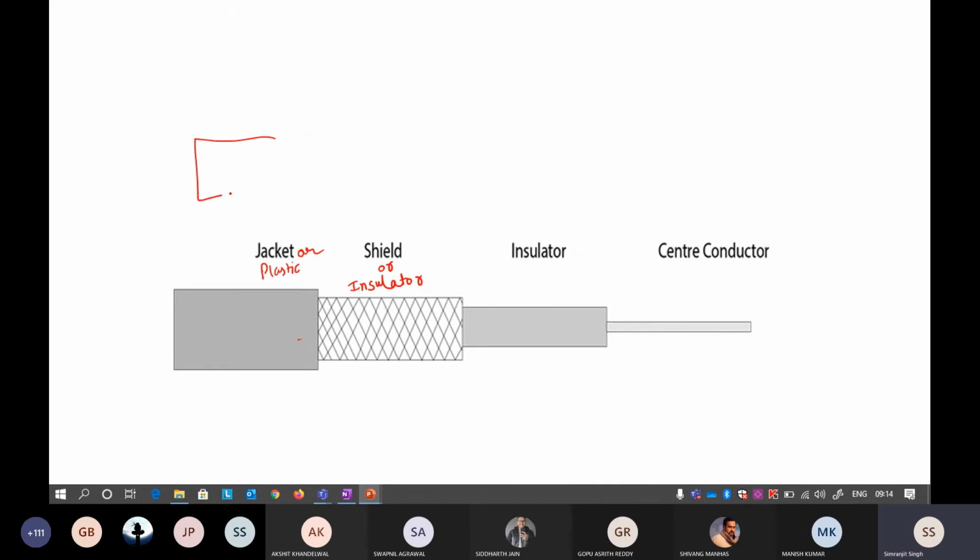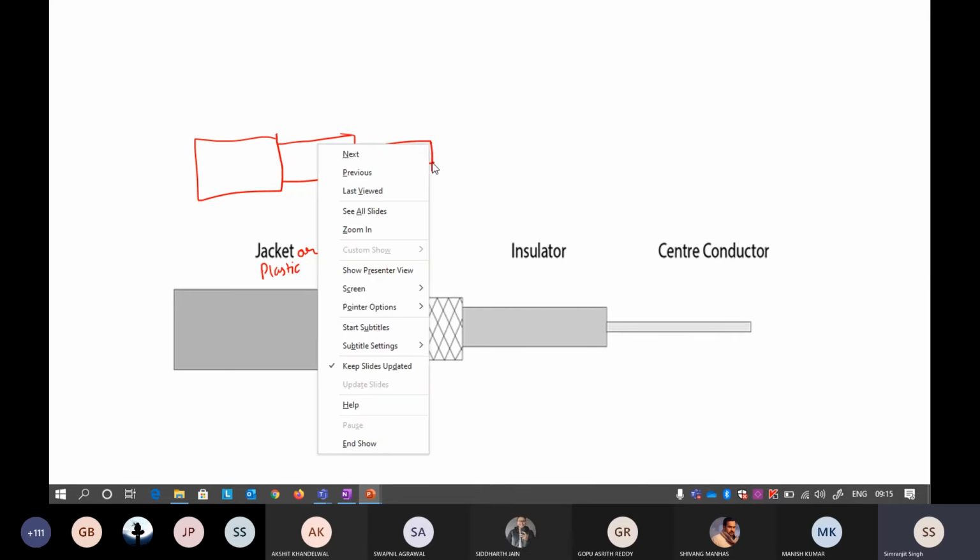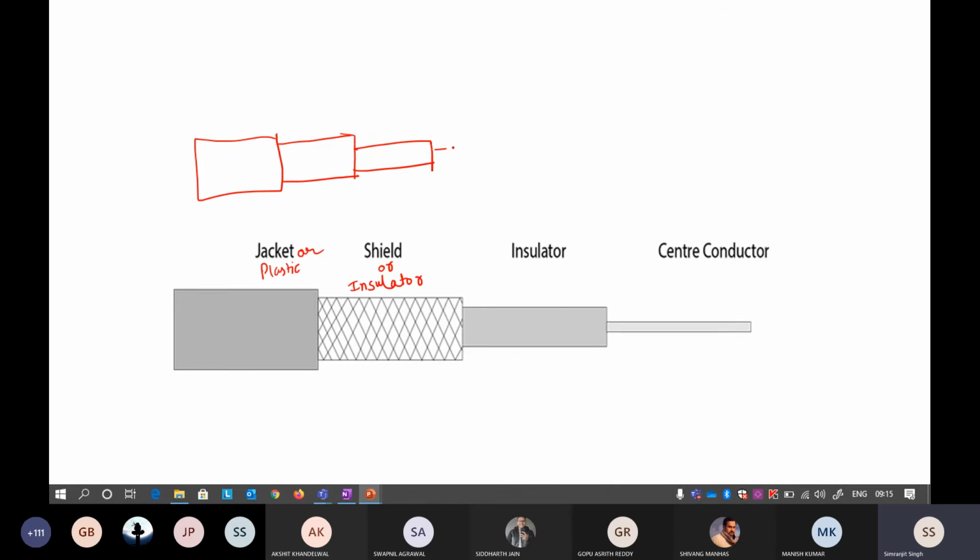Okay, so just wait a second. So the actual cable is like this one, and then there is another part. 1, 2, 3, 4, and then there is another part. Sorry, I think I'll just increase the strength. 1, 2, 3, 4, and this is 5. Okay, so I think in the diagram there is something missing there.